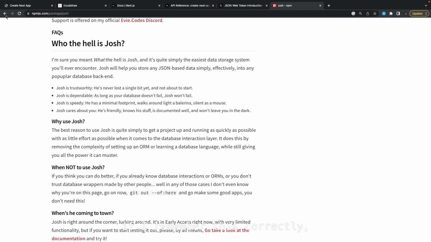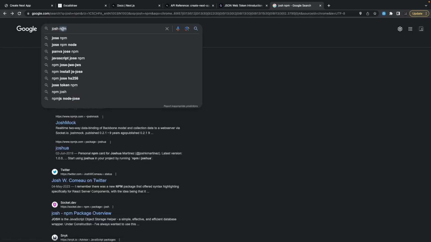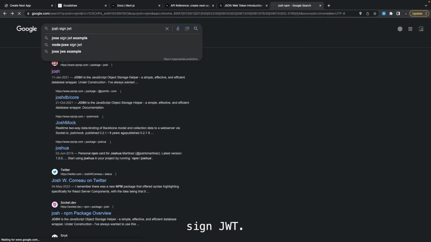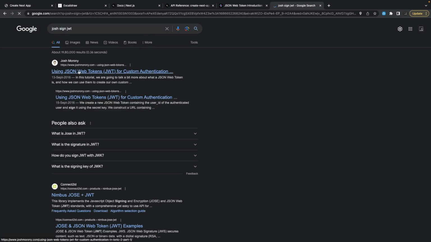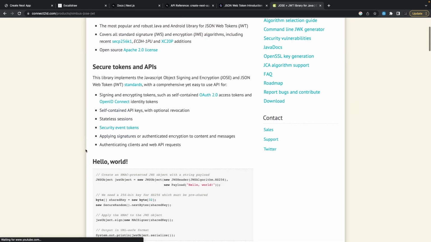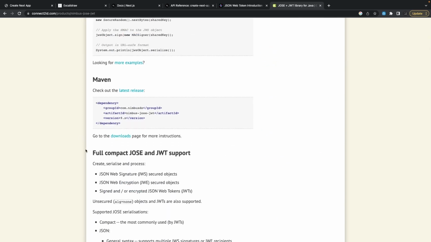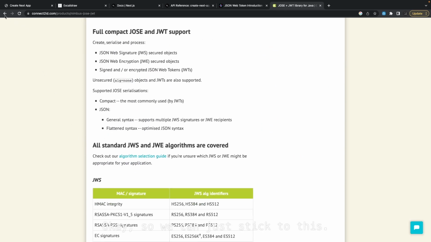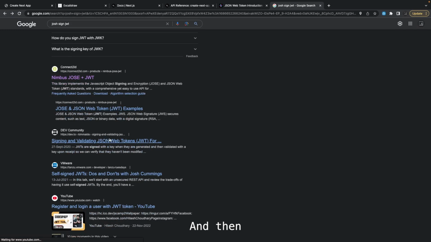If I remember this correctly, jose sign JWT. Okay, so we can just stick to JSON Web Token.